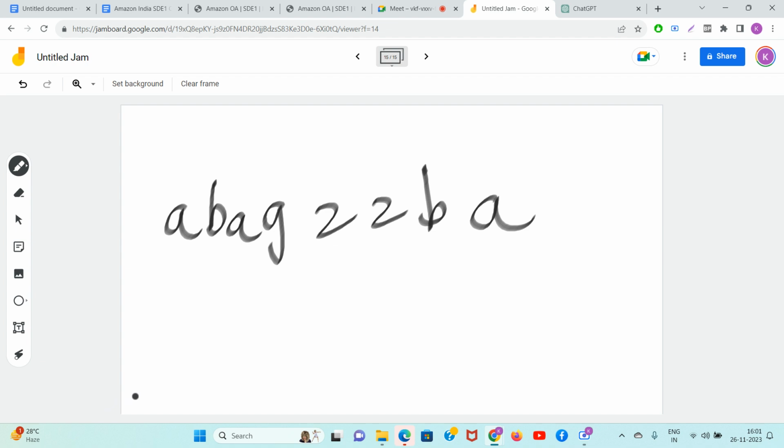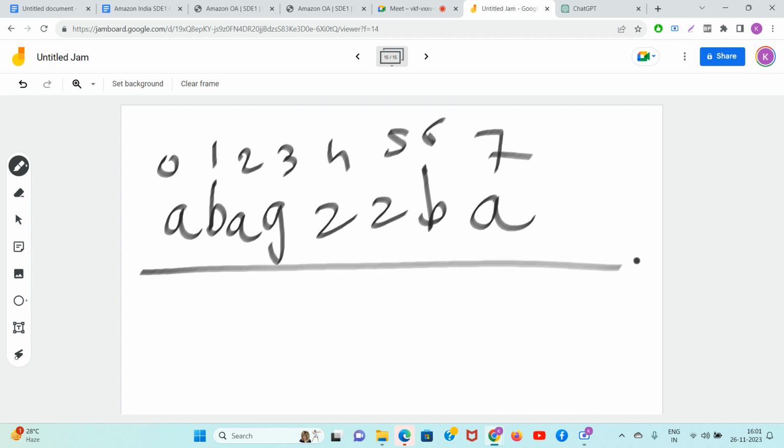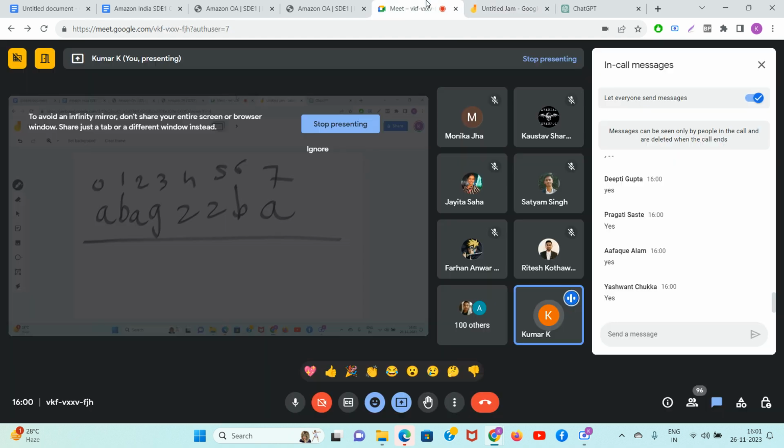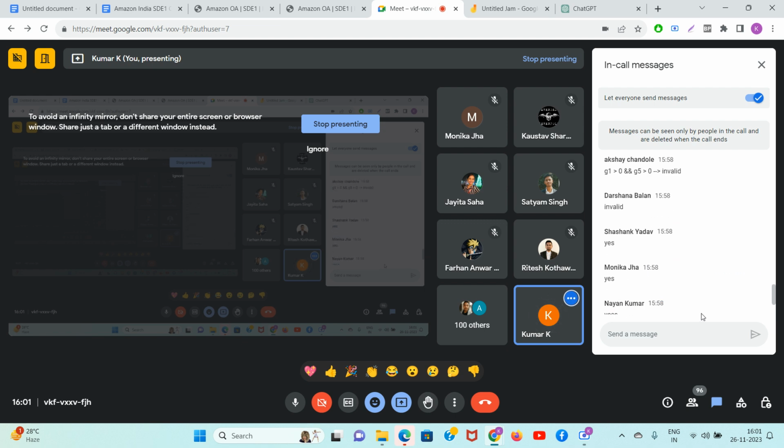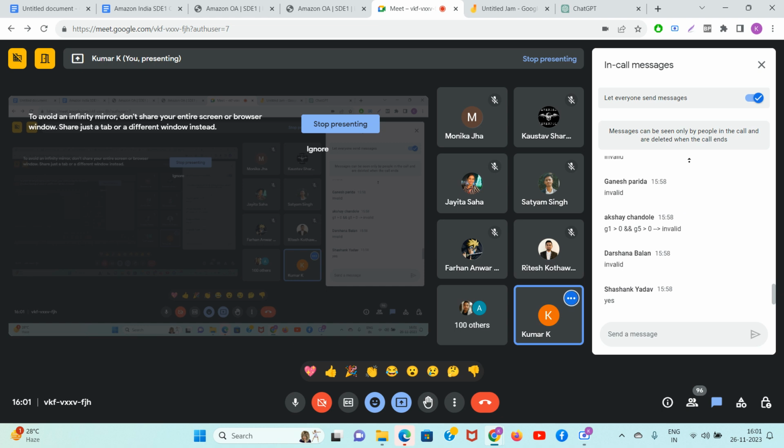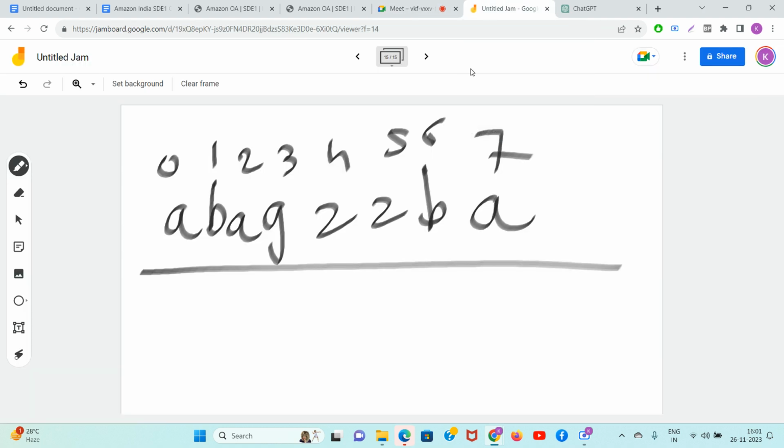You are trying to select the largest valid substring which starts at B and ends at B. Satvik, use your own brain and tell me which will be that string, from which character to which character. Guys, tell me, the largest valid substring which starts at B and ends at B, what will be the characters? Start writing the characters in the chat. 1 comma 6, guys. 1 comma 6. So 1 to 6 is valid, right?